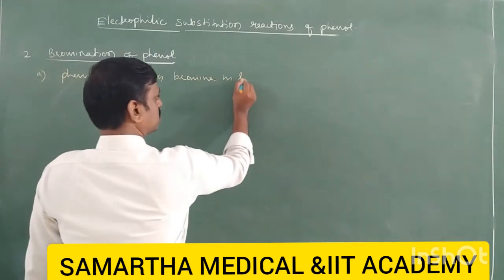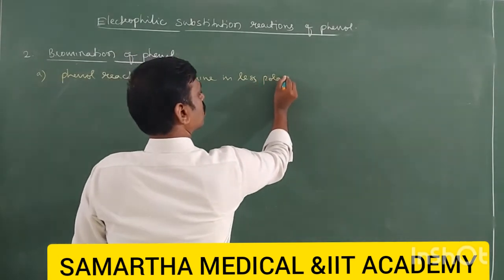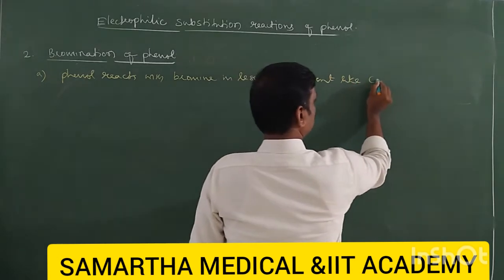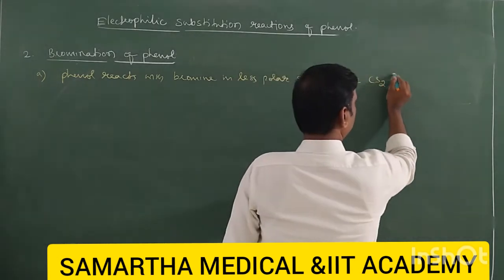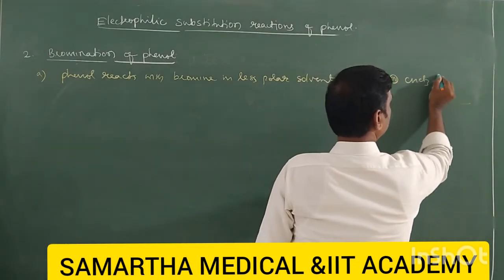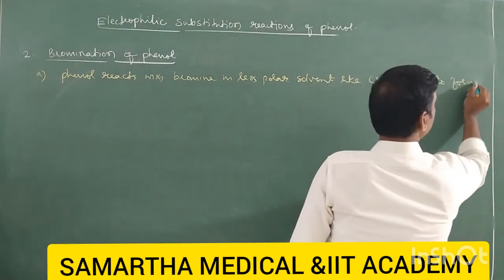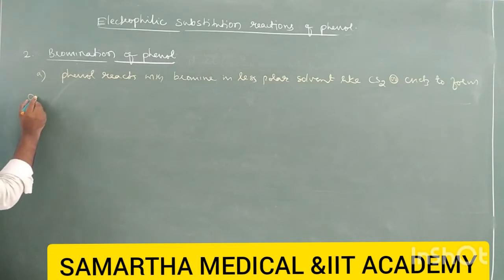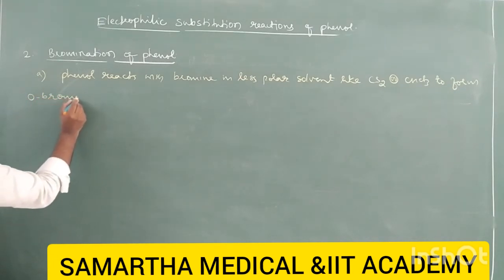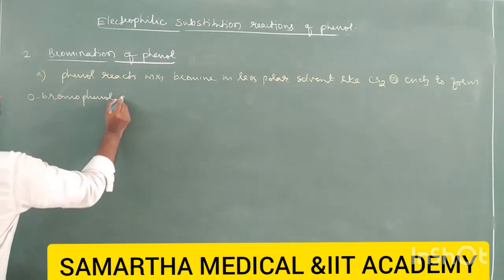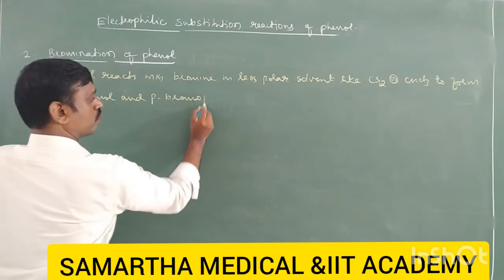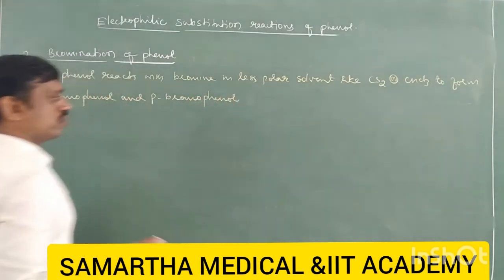In a less polar solvent like CS2, carbon disulfide, or chloroform, it forms two products, ortho-bromophenol and para-bromophenol. So these two are the products.